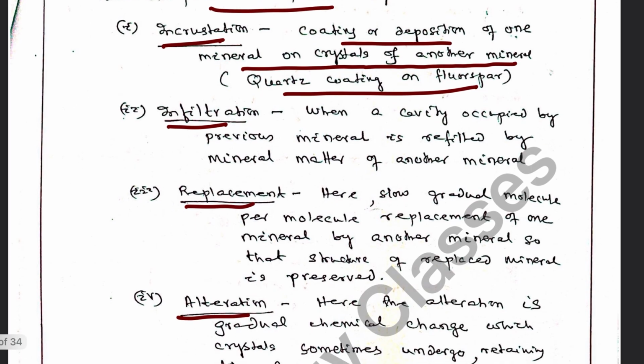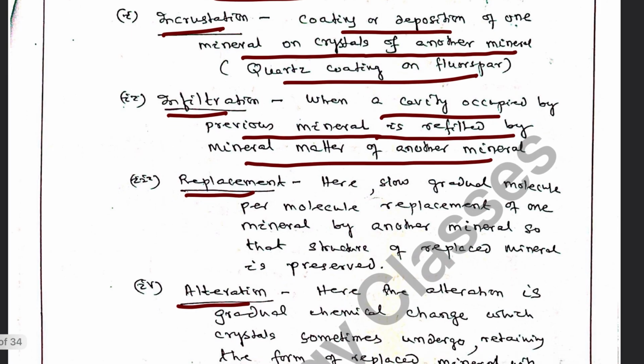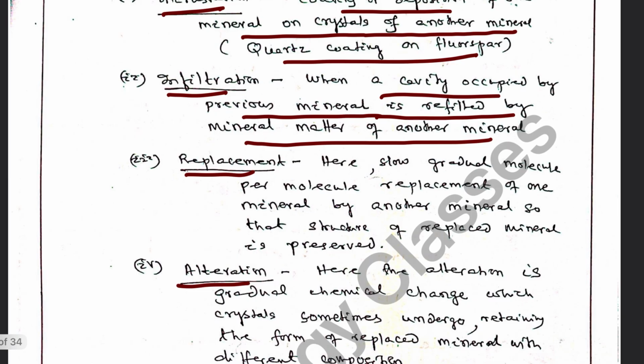Similarly, infiltration: when a cavity occupied by a previous mineral is refilled by mineral matter of another substance, the shape of the earlier mineral is assumed by the later mineral.